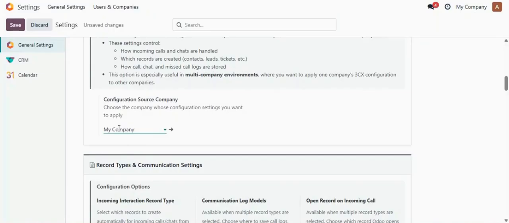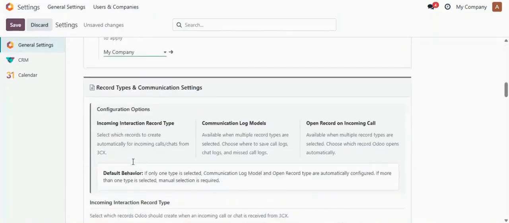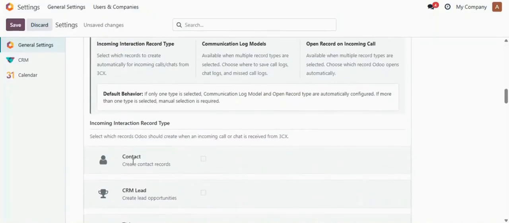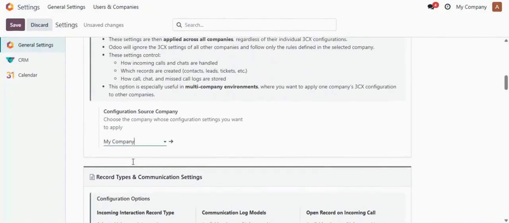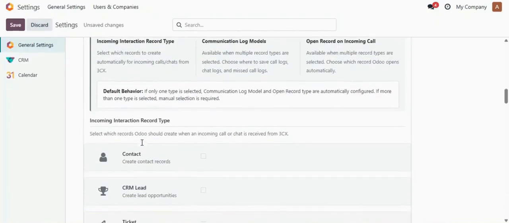Like in My Company, if you're taking only CRM lead or contact, then only CRM leads and contacts will be generated for all of the companies. If you are selecting another company having some other settings, those settings would be enabled for all of the companies by default. For now, we have only this one company, so I'm selecting that company in the settings.